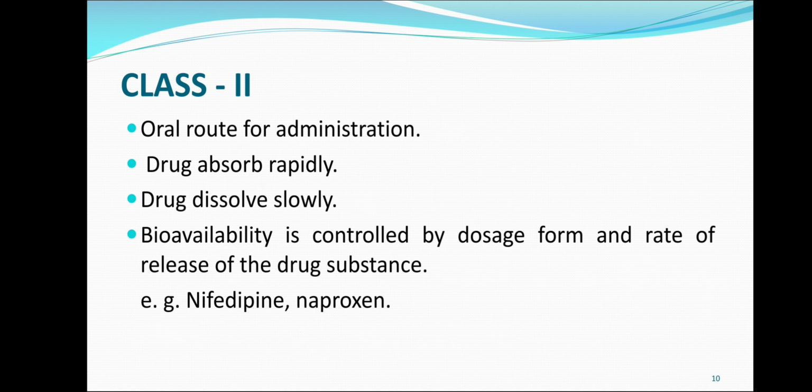Next is class 2 drugs. It has a few characteristics like it can be given by oral route, drug absorption occurs rapidly, drug dissolves slowly, bioavailability is controlled by dosage form and rate of release of the drug substance. Examples are nifedipine and naproxen, and many more drugs are there coming under class 2.